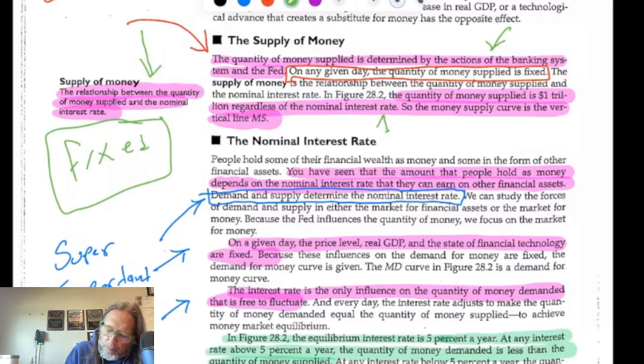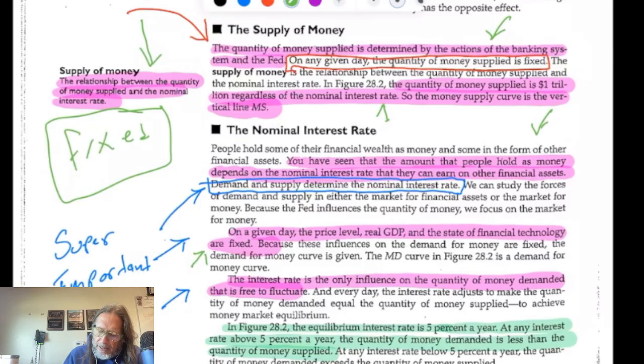You have seen that the amount of money that people hold depends on the nominal interest rate that they can earn. Demand and supply determine that. Again, price level's high, we need more money. On any given day, the price level, real GDP, and state of financial technology is fixed. So it's not going to fluctuate. Because these influences on the demand for money are fixed, the demand for money curve is given. We're going to look at that in a second. The interest rate is the only influence on the quantity of money demanded, and it is free to fluctuate. Okay, so it can fluctuate and then we change our money demanded, but the money supply curve will stay fixed.